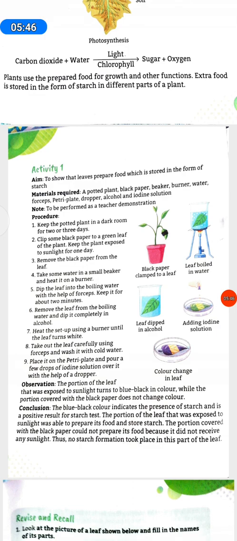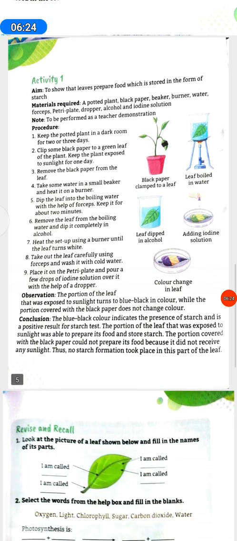Heat the setup using a burner until the leaf turns white. Take out the leaf carefully using forceps and wash it with cold water. Place it on the petri plate and pour a few drops of iodine solution over it with the help of a dropper. Black paper clamped to a leaf. Leaf boiled in water. Leaf dipped in alcohol. Adding iodine solution. Color changed in leaf.